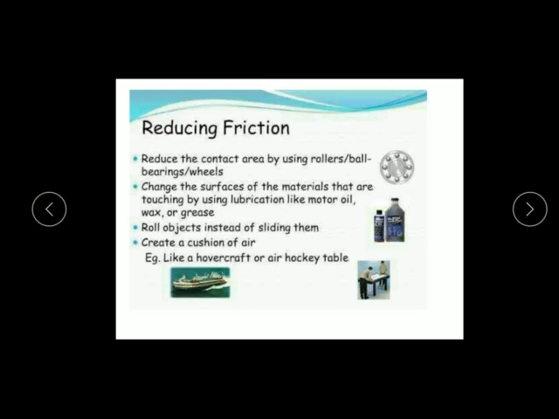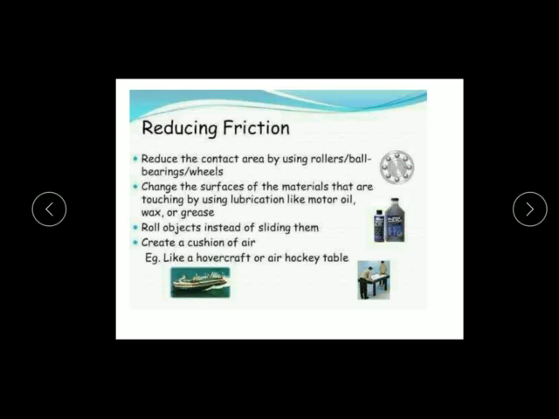So again you can list out some other methods which are known by you, important methods used to reduce the friction. So this is all about the important advantages and disadvantages of friction. That means friction is a necessary evil. So to overcome the disadvantages of the friction, we are using some important methods for reducing the friction. Those are polishing the surface and making the surface smooth, using lubricants, and using ball bearings. All these are the important methods of reducing the friction.